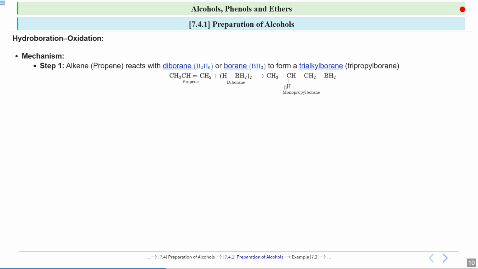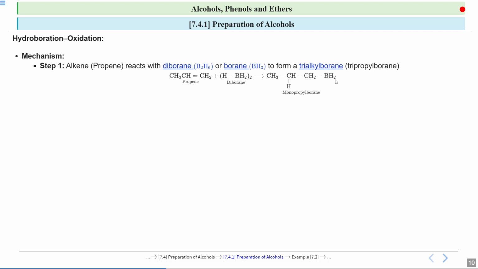Now see, monopropyl borane is formed. This alkyl group, CH3CH2CH2, gets attached to the BH2 group. The BH2 gets attached to this carbon and a hydrogen gets attached to this carbon. So monopropyl borane is formed. But look here again.